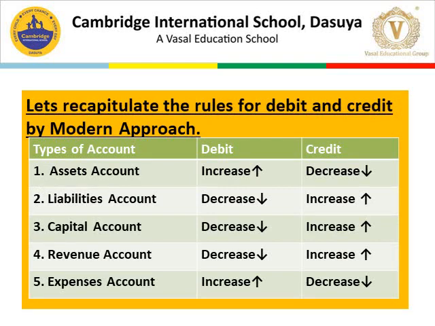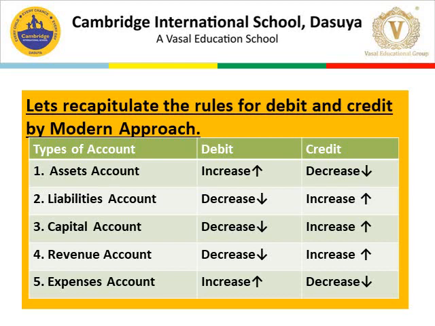Here are the rules for debit and credit by modern approach. Modern approach covers 5 heads: assets, liabilities, capital, revenue, and expenses. For assets, if assets increase, it will be debited. If assets decrease, it will be credited. For liabilities, increase in liabilities, credit; decrease in liabilities, debit.